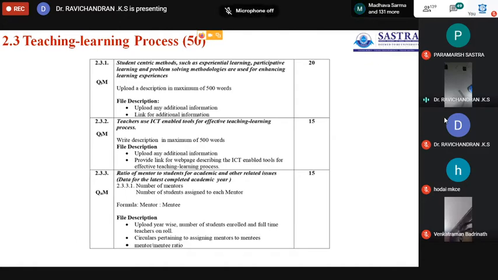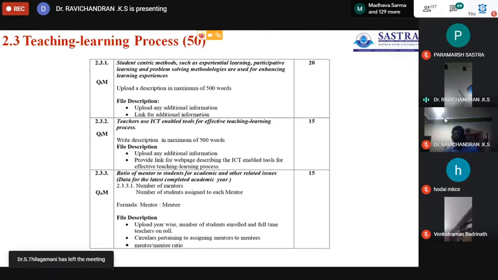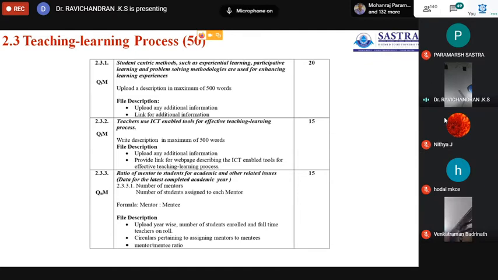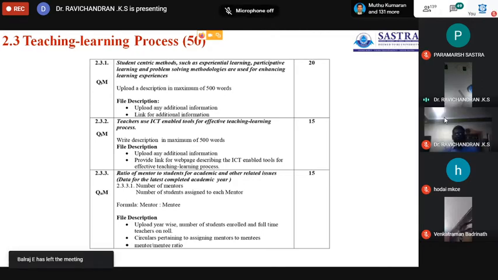and records their problems, whether they are slow learners, what difficulty they face during the learning process, and whether there is any problem with the faculty. All these are recorded in the counseling records, and the mentor's role is to resolve all those problems and make the students free to learn. If you take the counseling record of a particular student, it will tell you the entire history of the student during his study period. The role of the counselor is very important.